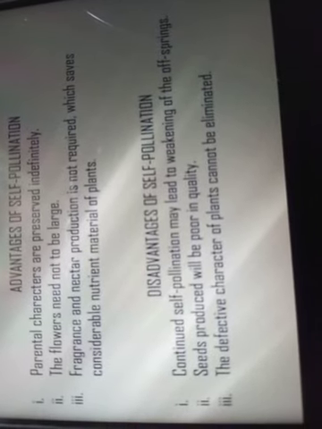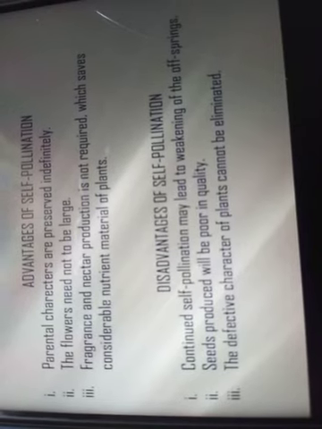Next, fragrance and nectar production is not required, which saves considerable nutrient material for the plants. Also, self-pollination adds to great economy on the part of the plant.